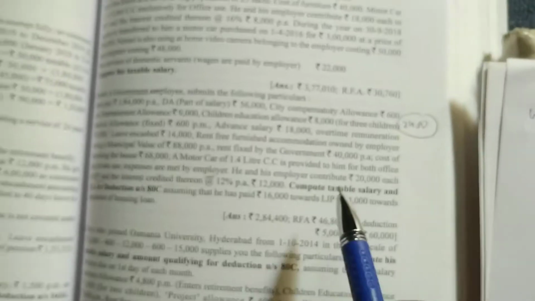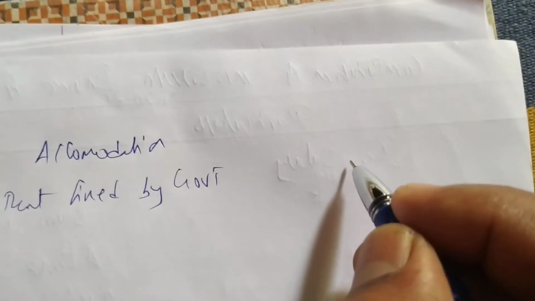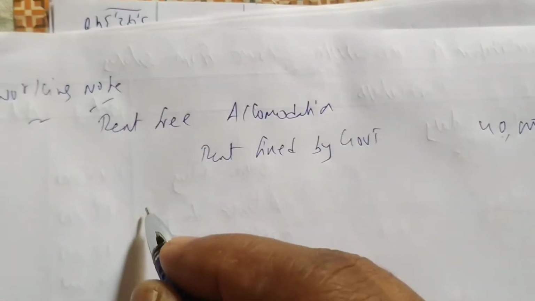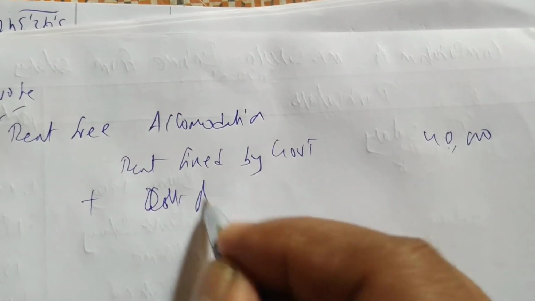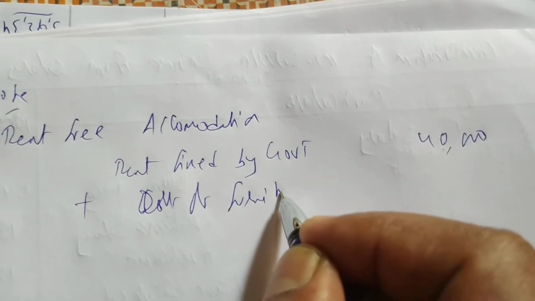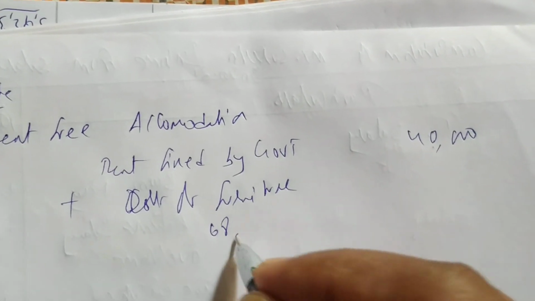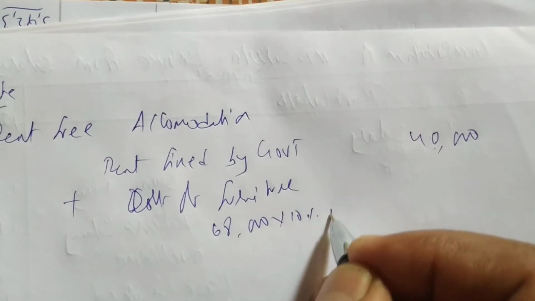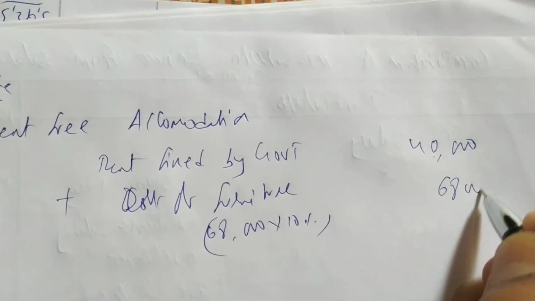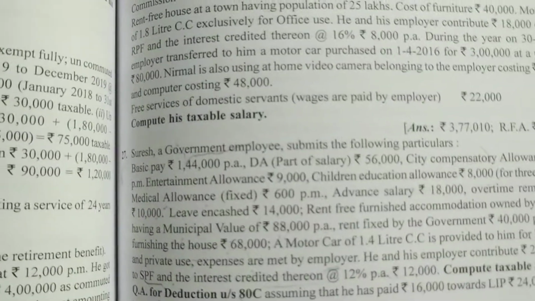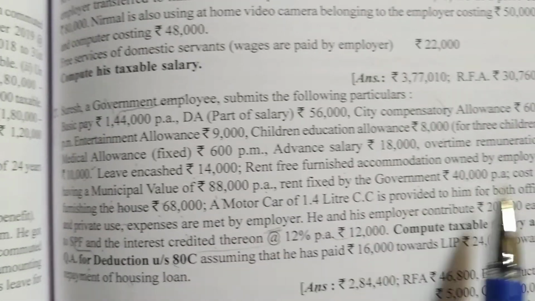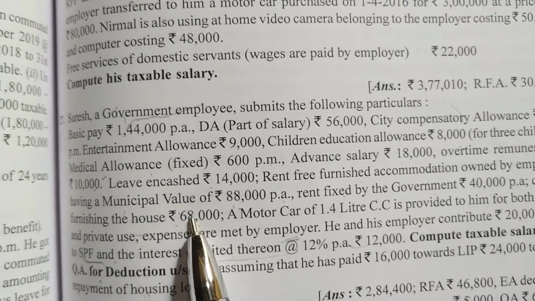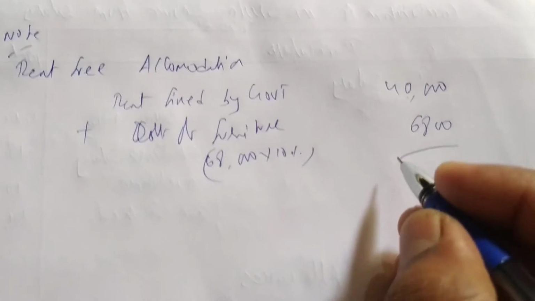How much rent is fixed by the government? 40,000. So write 40,000 plus furniture, cost of furniture, that is depreciation. So 68,000 into 10%, 6,800. Whenever the furniture is provided with the RFA, see, furniture is also provided. So cost of furniture means owned. Owned means 10% of depreciation you have to take. So 46,800 we are getting.